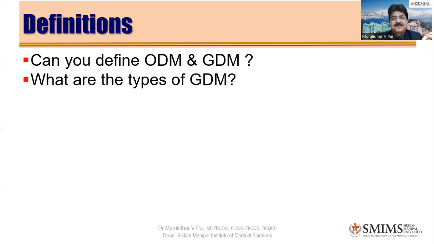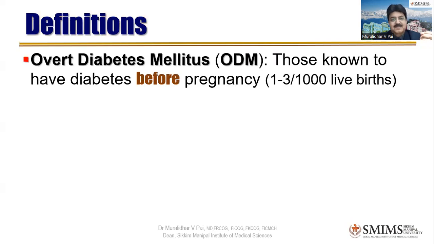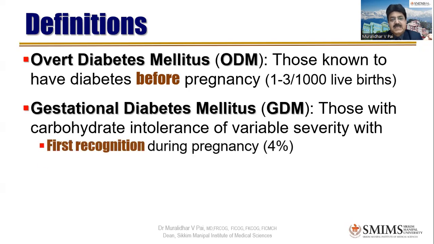Yes, definitely, sir. ODM is called overt diabetes mellitus, where a patient who's been diagnosed with diabetes gets pregnant. Or rather, we define it as a patient whose diabetes was diagnosed prior to conception. Then there is GDM, which is called gestational diabetes mellitus. In this case, the patient is diagnosed to have diabetes; the onset has been found only during pregnancy, or she's been having it but we have identified it only during pregnancy. So that is GDM. Very nicely explained.